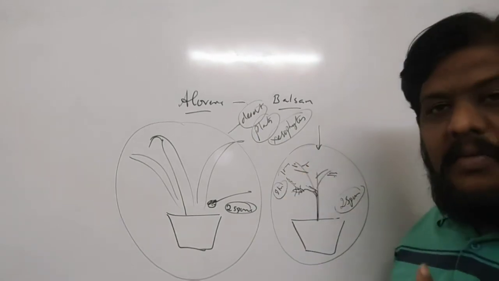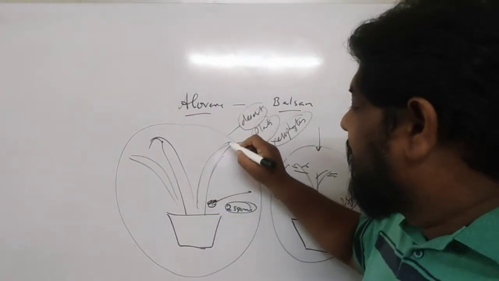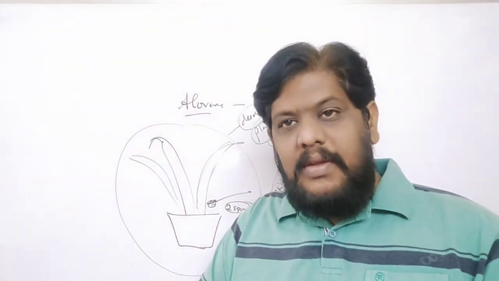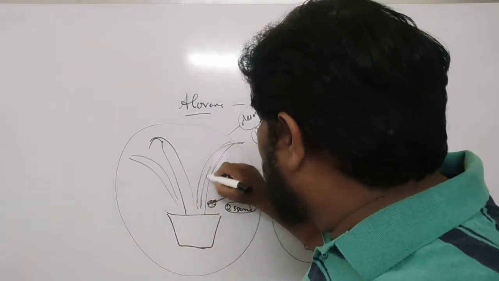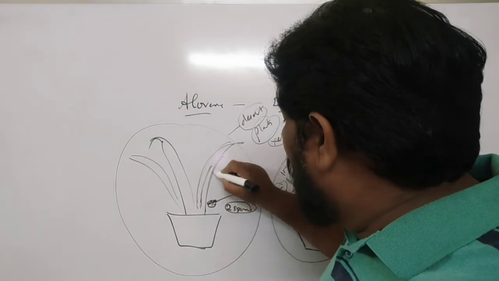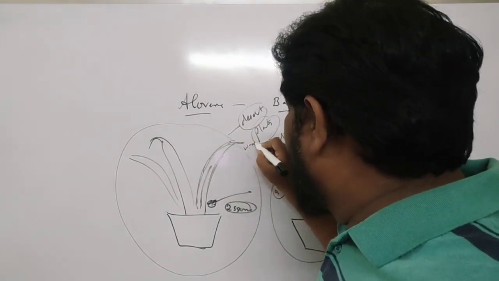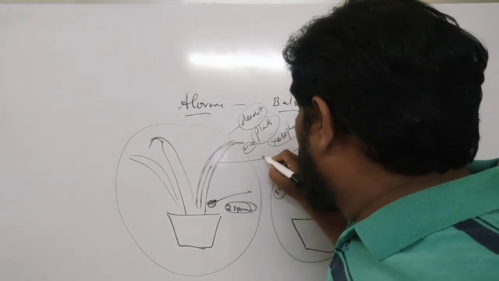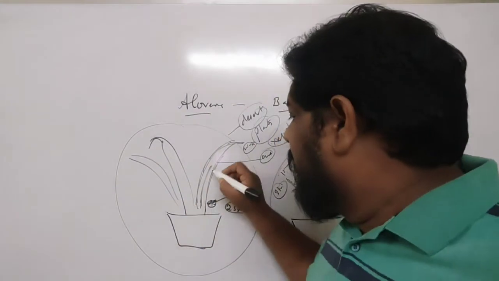So through stomata, the water will be leaving this plant. But these plants, as they know that this is an adverse condition, are getting only a very small amount of water. What they will do is store it in the body, and their body is also covered with a kind of waxy material which will not allow the water to go outside. The stomata will be completely closed, and they will store the water for future use.